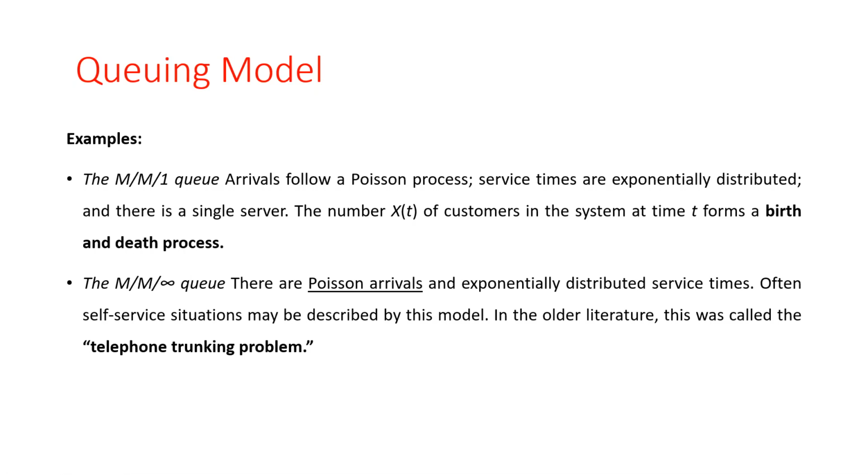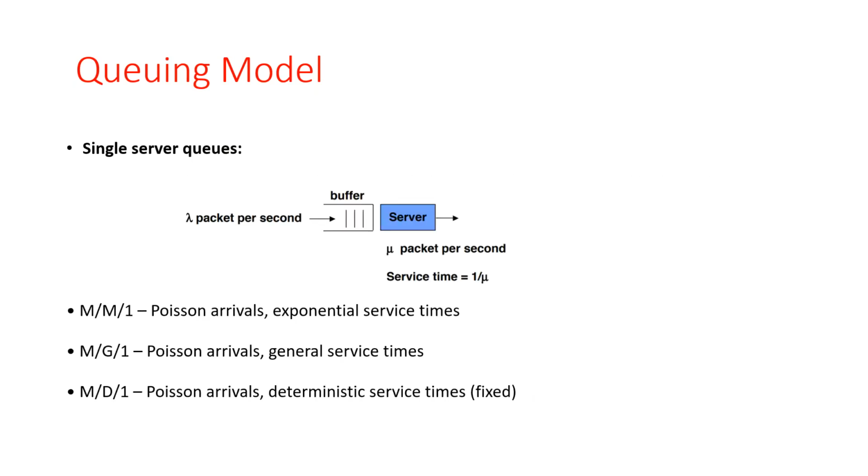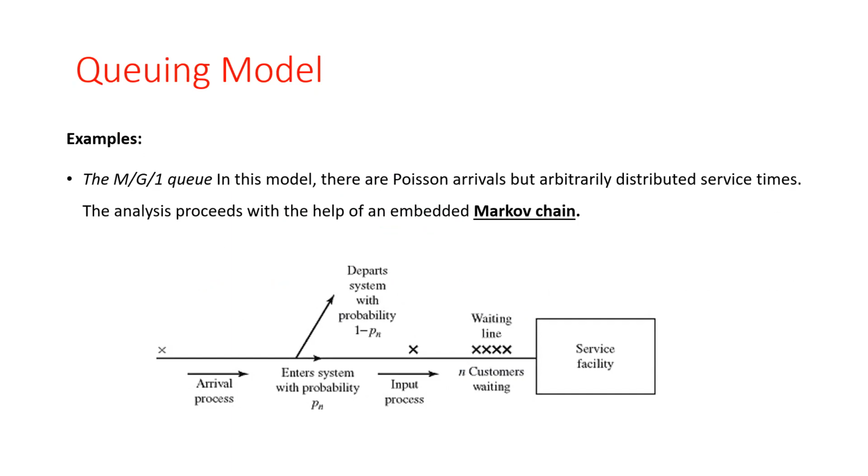The next is the queuing model M/M/infinity. In this queue, there are Poisson arrivals and exponentially distributed service times. Often self-service situations may be described by this model. In the older literature, this is called the telephone trunking problem. Okay, and if you have the problem M/G/1.